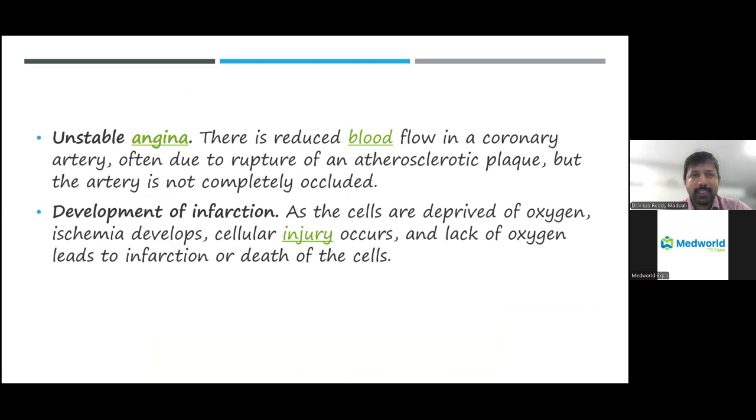Going into each subset, the first subset is unstable angina, which is the most common. Unstable angina occurs whenever there is a reduction of the blood flow to the heart. It is a similar mechanism, but the only difference is that the artery is not completely occluded. The artery usually has more than 50 or 70% blockage, which is the cause of the patient's symptoms. How to diagnose unstable angina, I'll tell you in the subsequent slides. And if any person neglects unstable angina, that is chest pain, eventually they are going to land in a heart attack, that is a myocardial infarction.